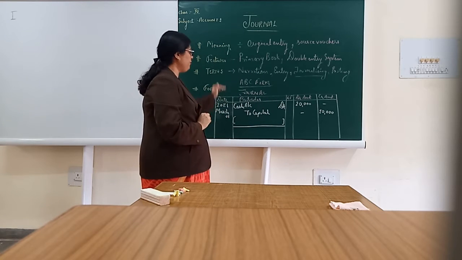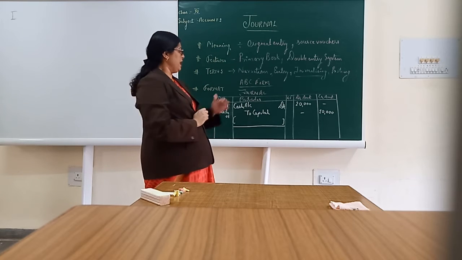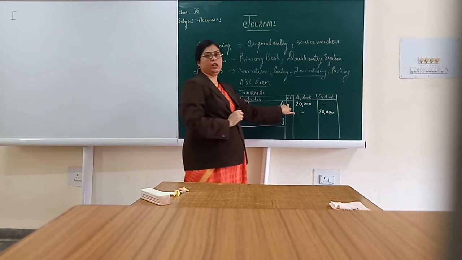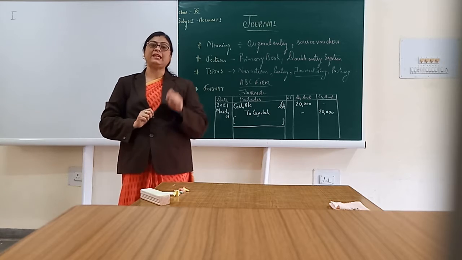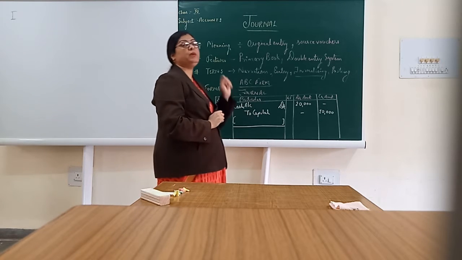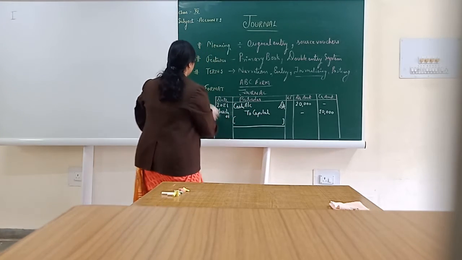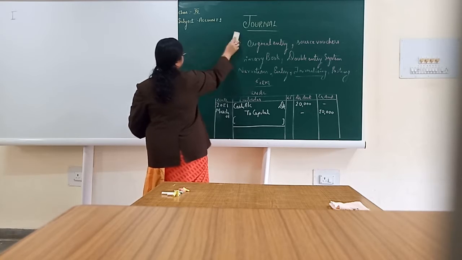These are the 5 columns of journal. This ledger folio column has to be filled when the ledger posting has to be made. Now, we will be proceeding towards steps in journal.